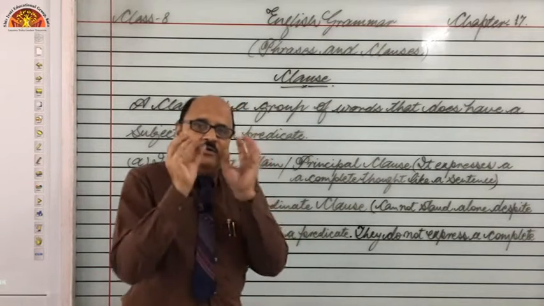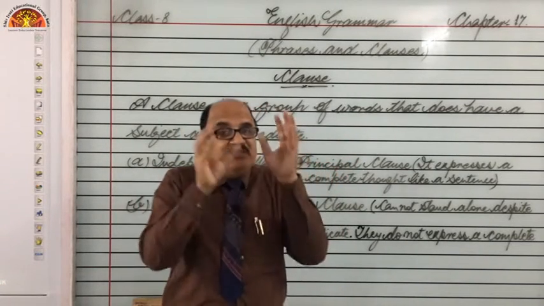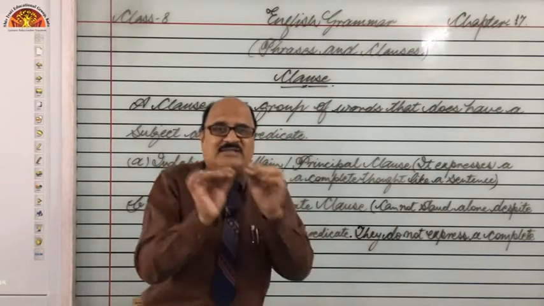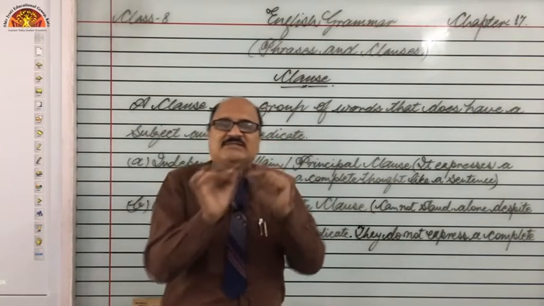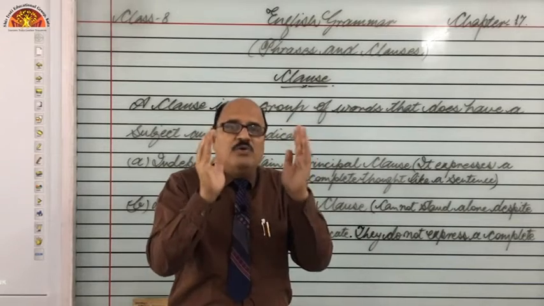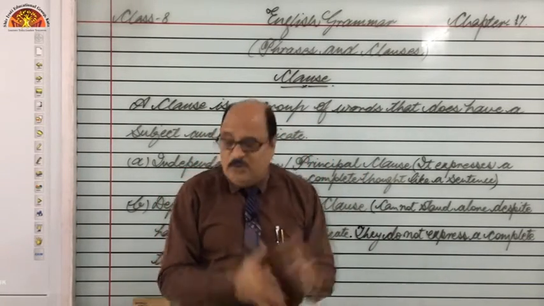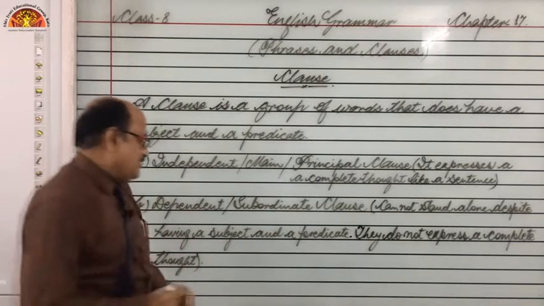And earlier Rohan likes English was a sentence, but now in this sentence, Rahul likes maths, but Rohan likes English, this part, Rahul likes maths, has become a clause, right? Look here, let me explain it.